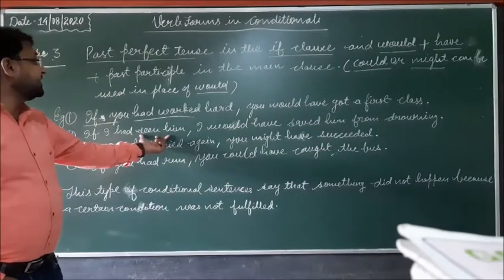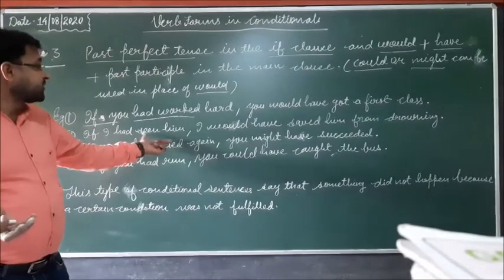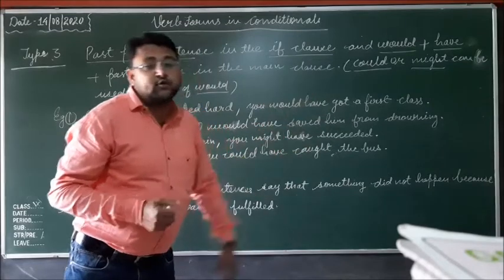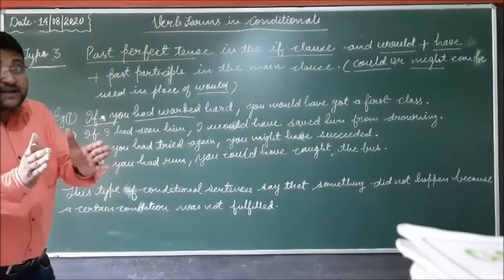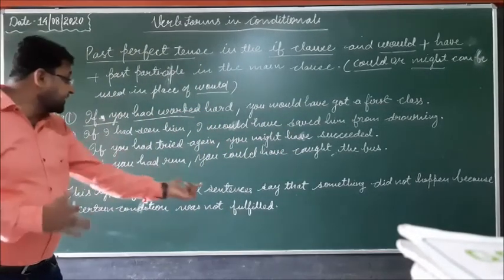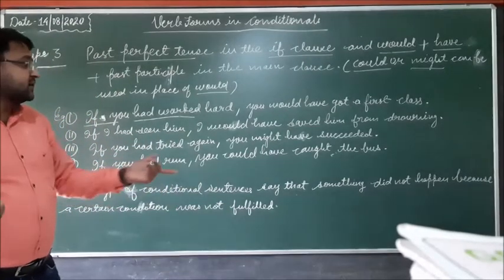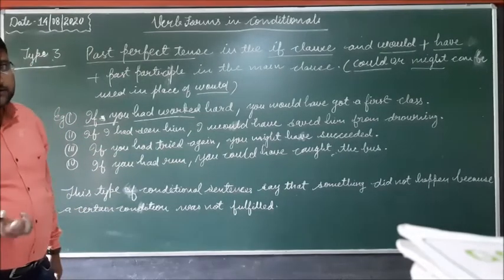So if I had seen him, यदि मैं उसको देखा होता, I would have saved him, तो मैं उसको बचा लिया होता from drowning, डूबने से. Means the condition had not been fulfilled and the work did not happen.